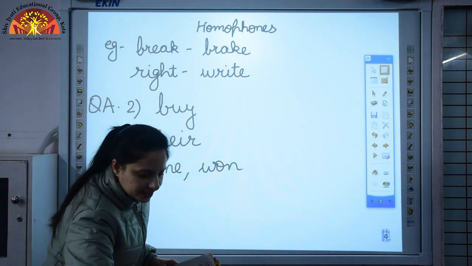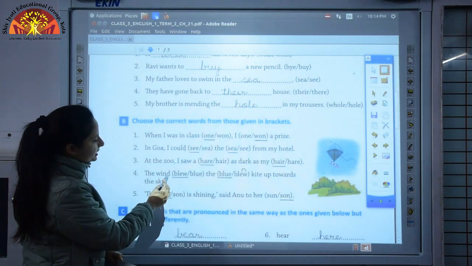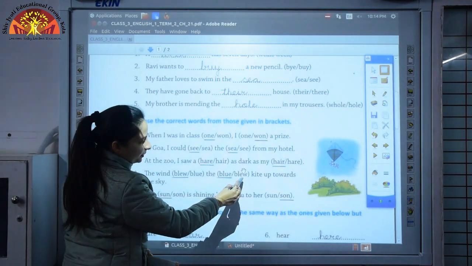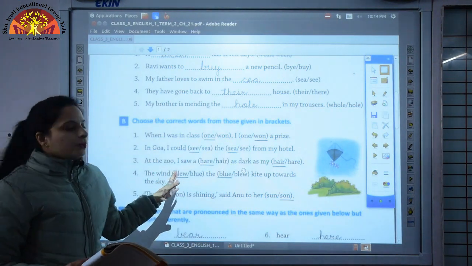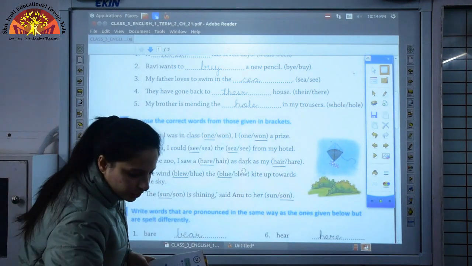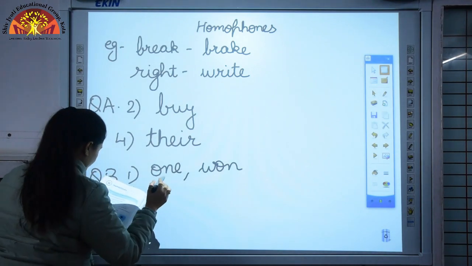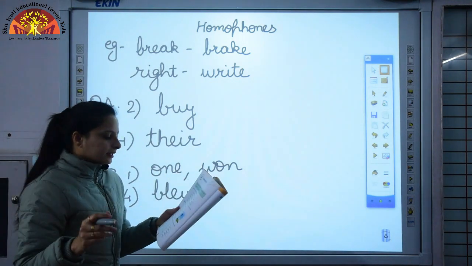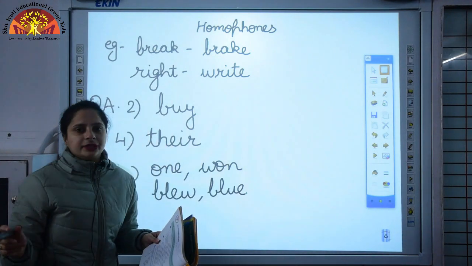Okay. Now we'll see second example. That is fourth one. The wind, B-L-E-W, blew or blue. The blew or blue kite up towards the sky. Over here, this blew is the past tense of blow and this blue is the color. So the correct answer will be, first it will be the wind blew and then the blue kite. Over here it shows the color of the kite.